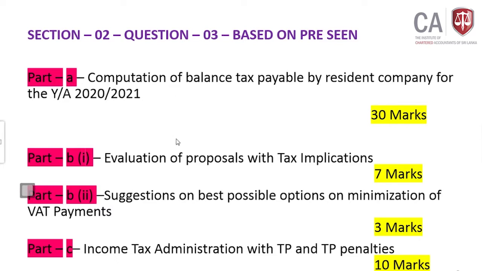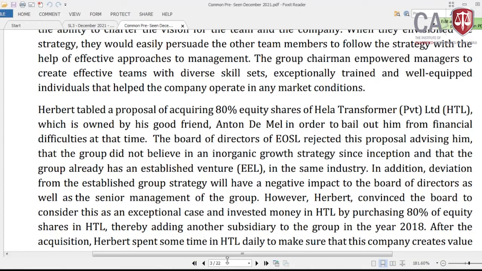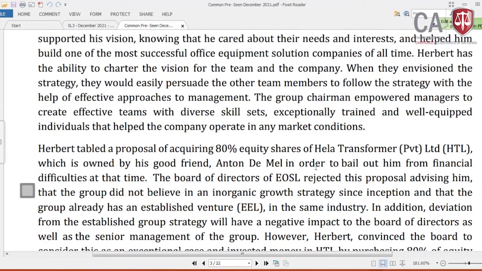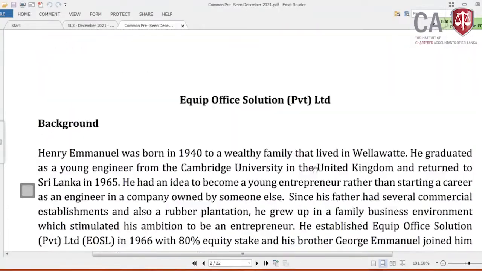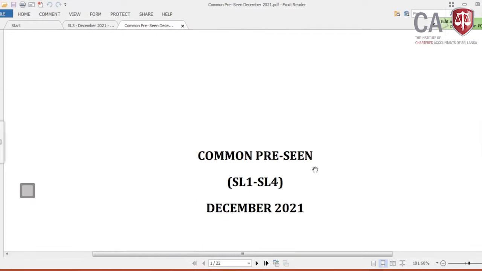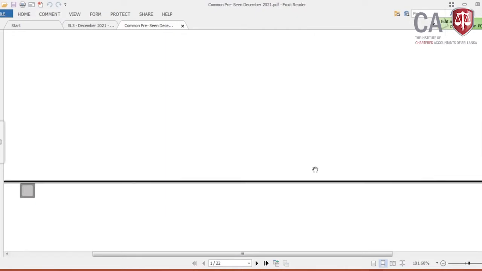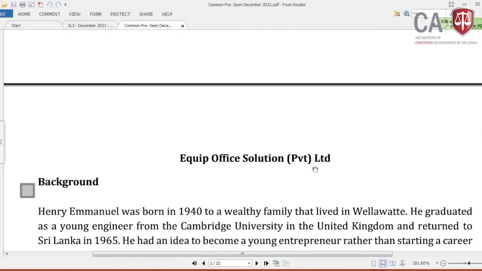Let me come to the next one. I will come to the first part first, and after that I will do the rest of the parts gradually. This is based on the pre-seen now. Let me come to last time's pre-seen. This is the equipped office solutions pre-seen, which is common for all 4 subjects for December 2021. The company is Equipped Office Solutions Private Limited.